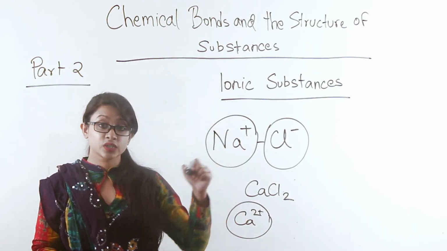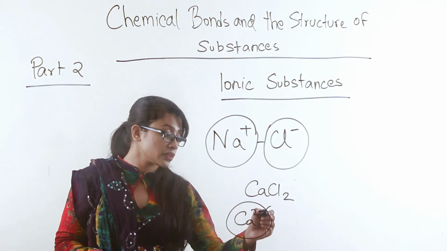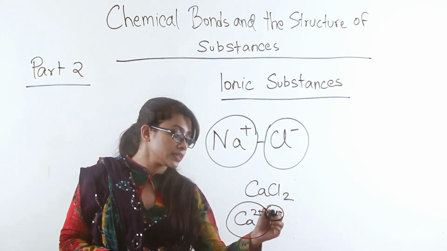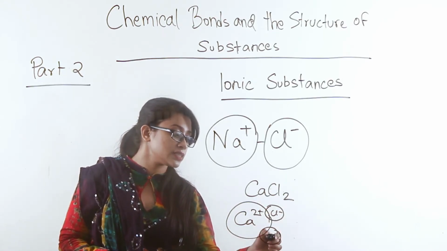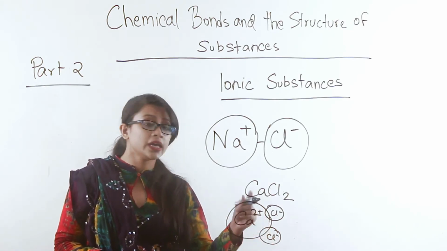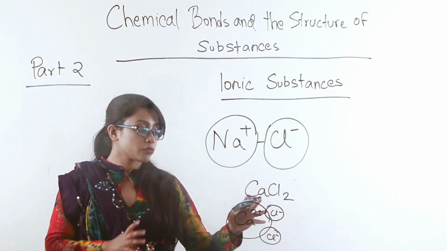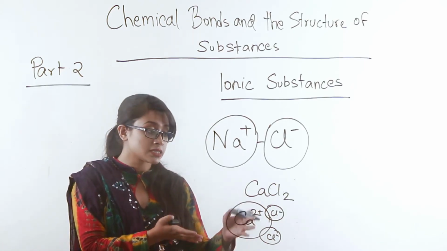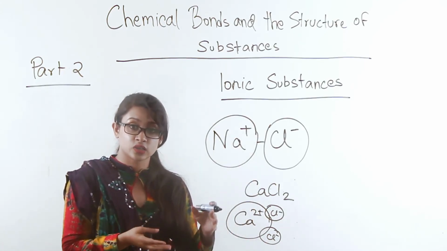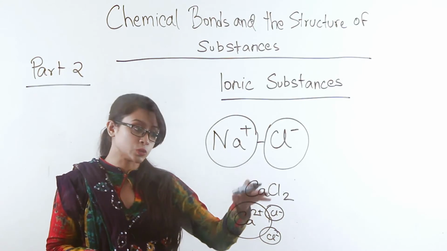Compared to that, the bonding in sodium chloride will be stronger than here, because in sodium chloride the charge distribution is much more uniform.